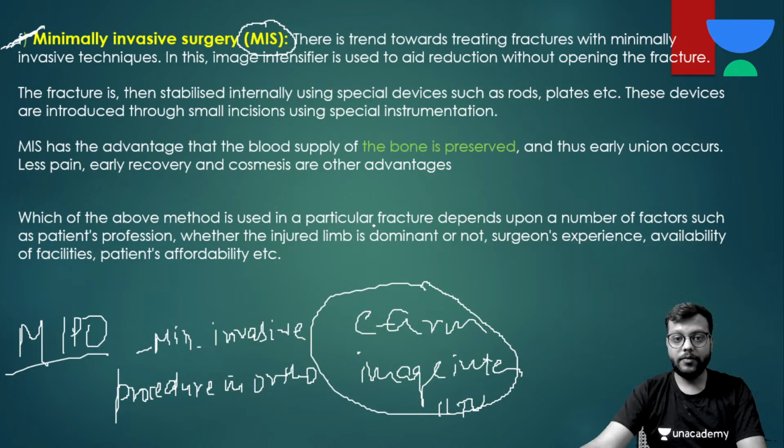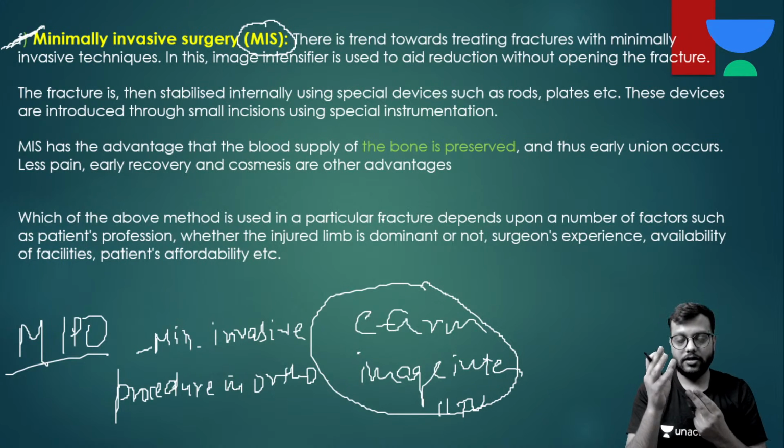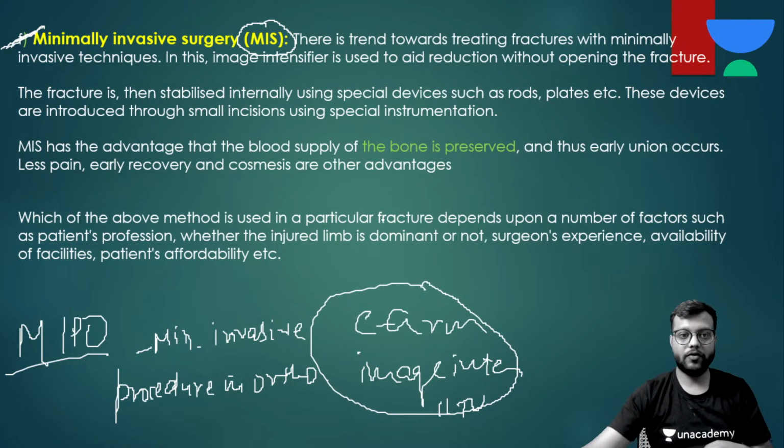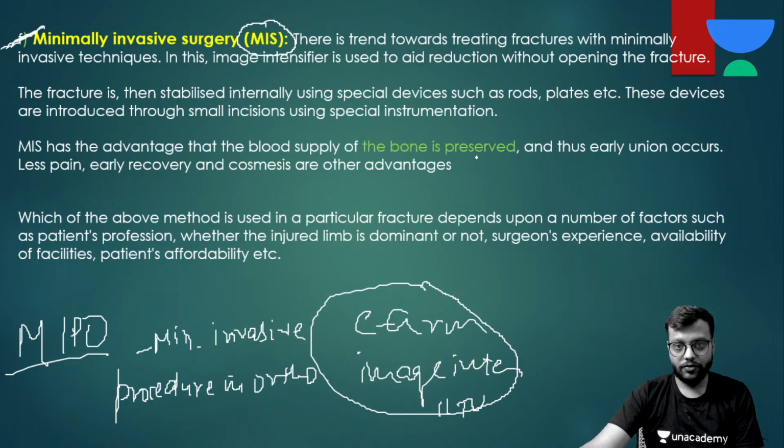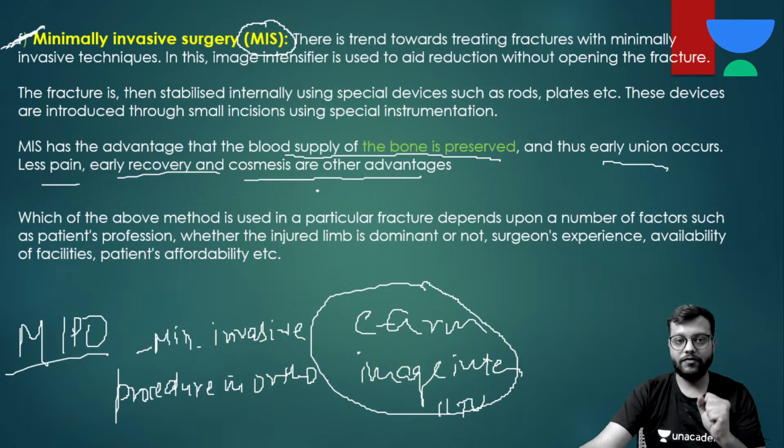क्यों? It will be more faster and predictable because incision कम है तो there will be less chances of infection, plus there will be less trauma or injury to the blood vessels and the soft tissues there, so it will help in early bone healing. Okay, so I have told you all of this. See, the MIS has the advantage that the blood supply of the bone is preserved and early union occurs. है ना? Less pain, early recovery, and cosmetically also it is advantageous.